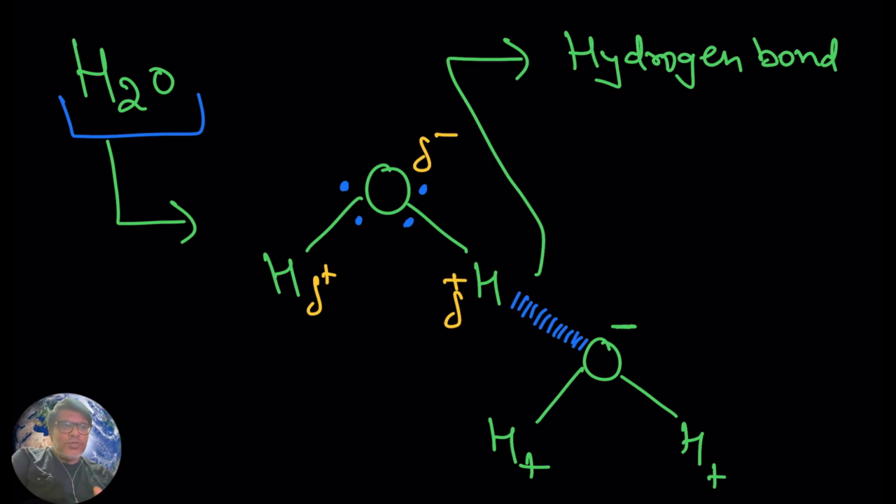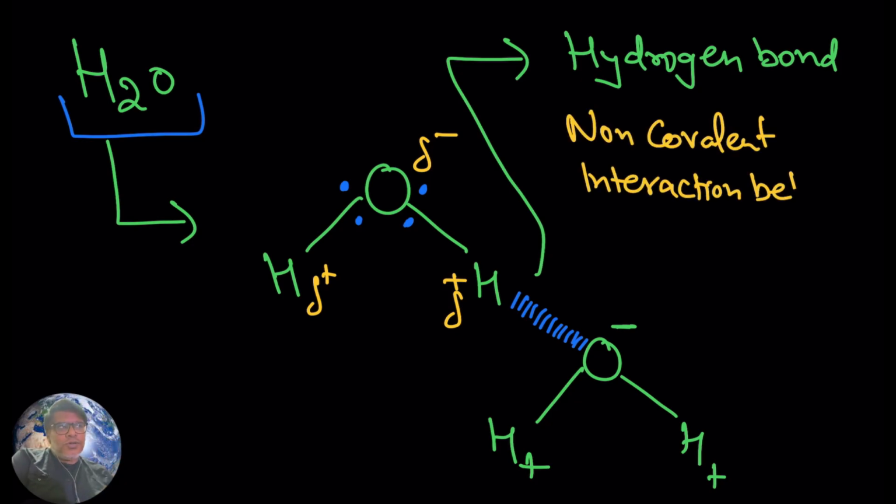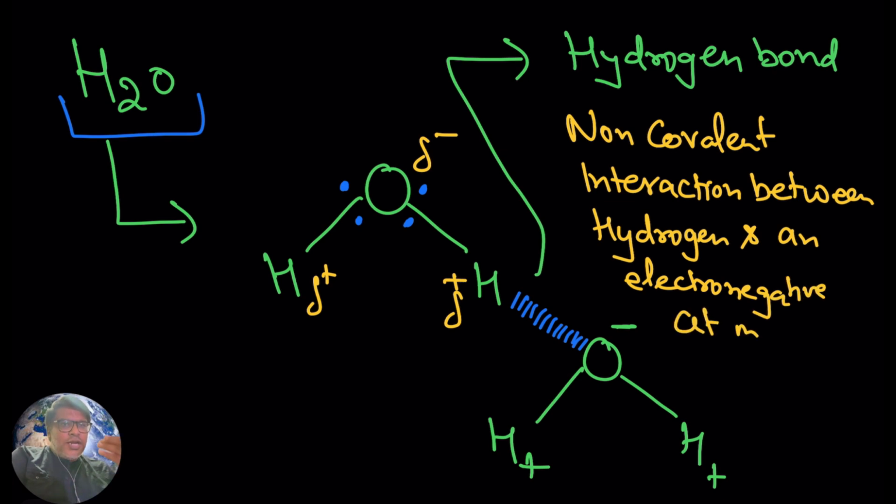So here try to see what a hydrogen bond is. It is actually a type of non-covalent interaction between hydrogen and another electronegative atom, and here the electronegative atom is oxygen.